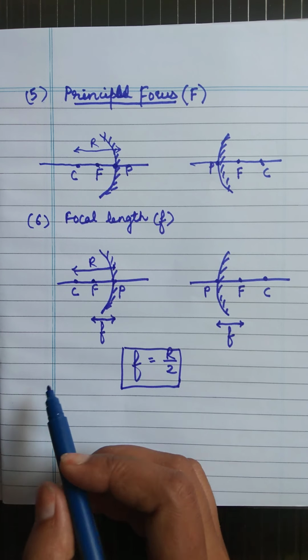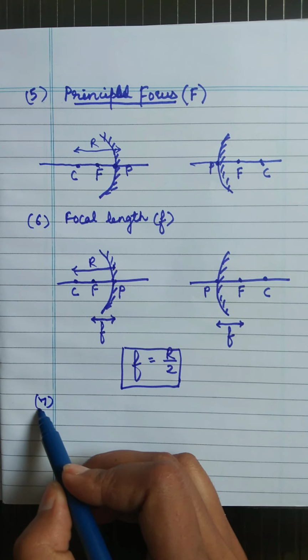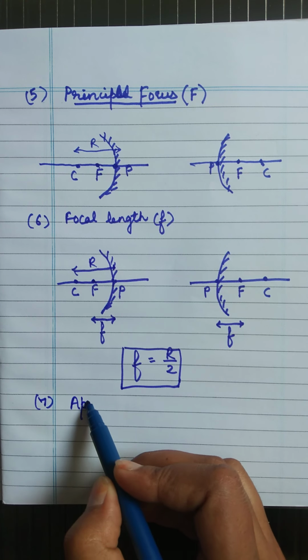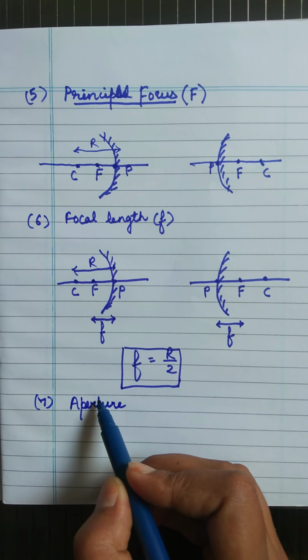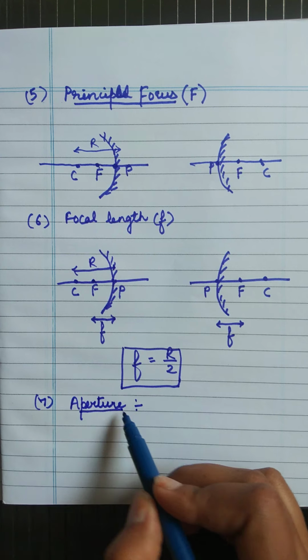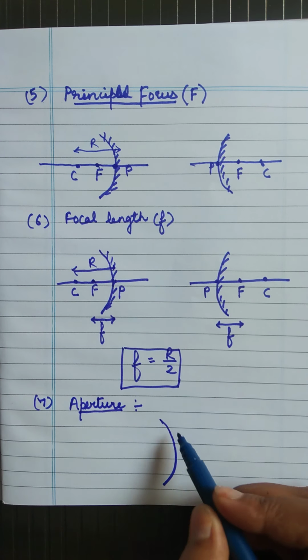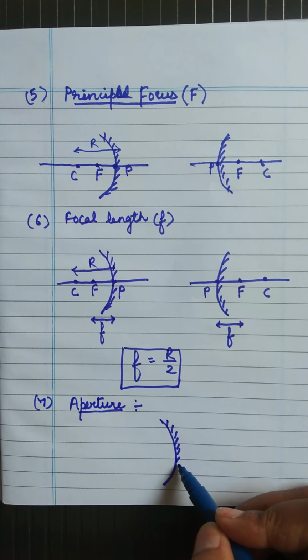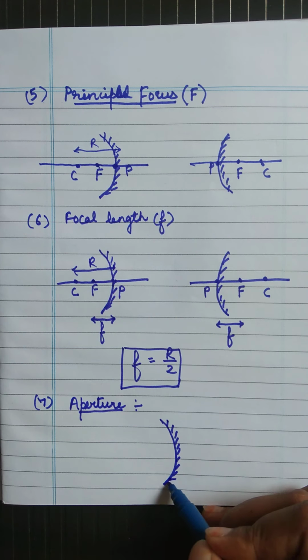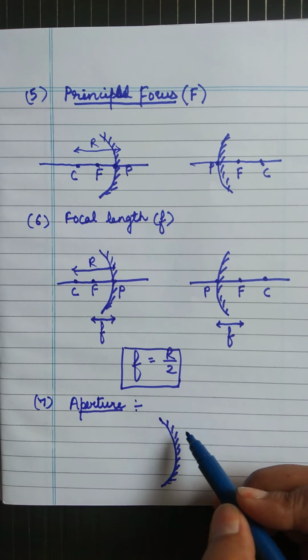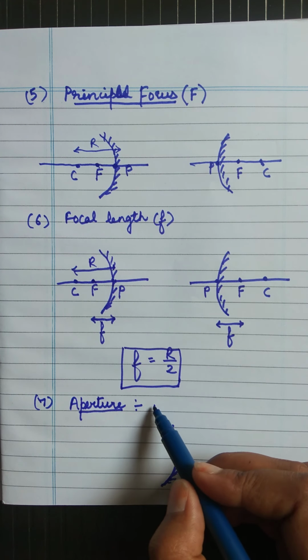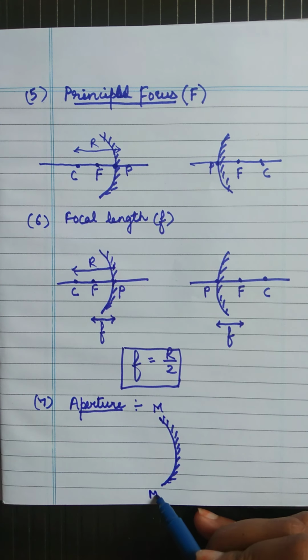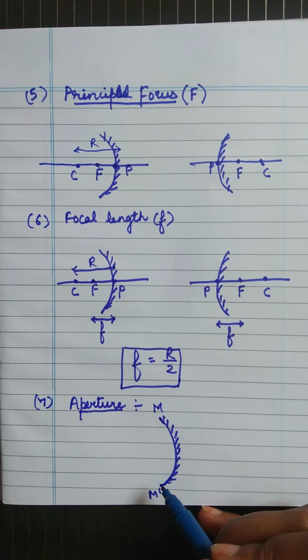Now the next part is aperture. Students, what is aperture? Suppose in any mirror, the part of the mirror that is reflecting is from M to M dash, from one point to the other point.